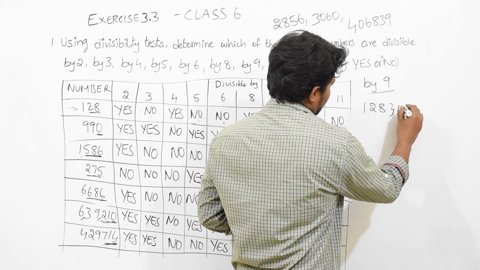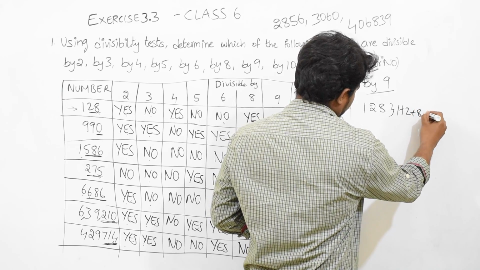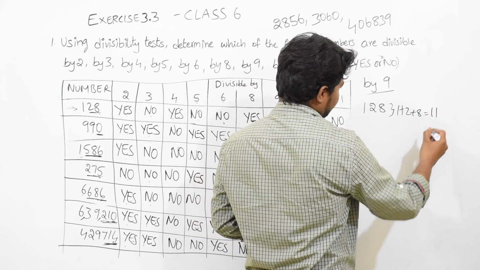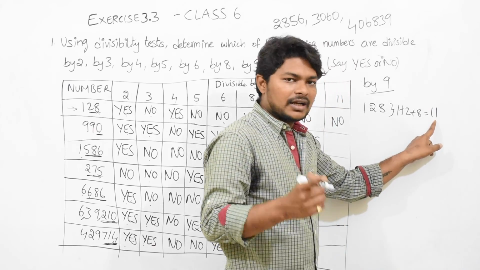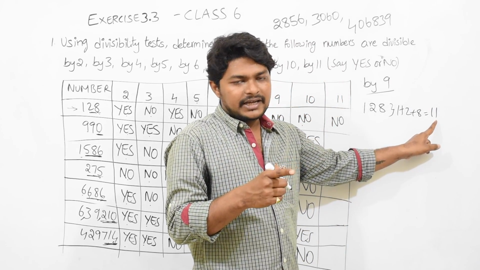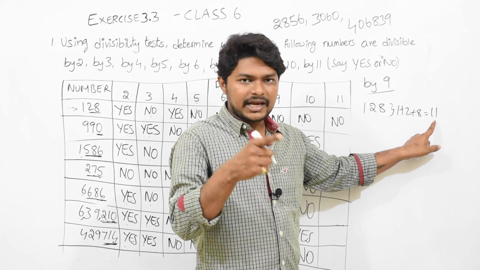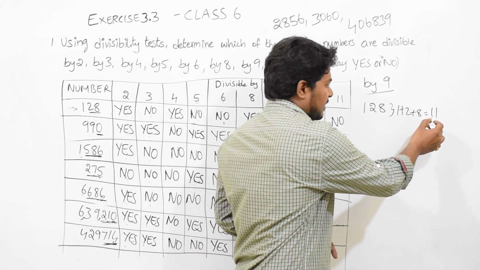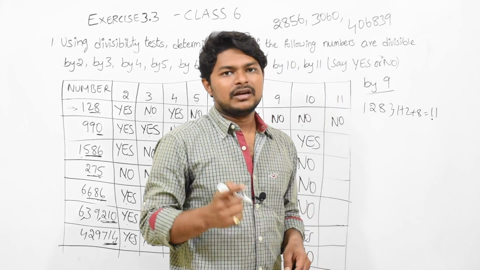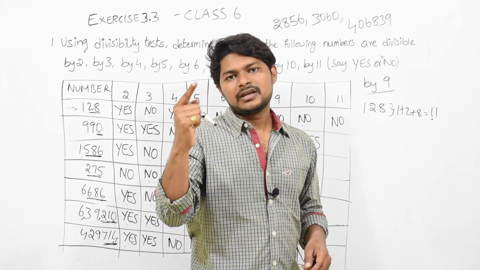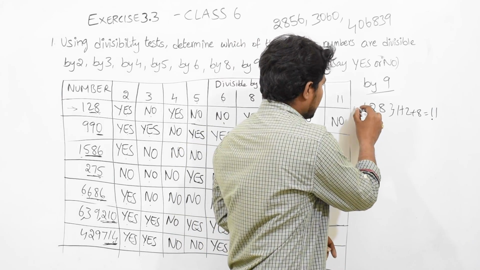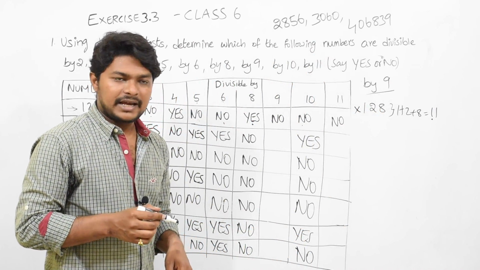What is this adding? 1 plus 2 plus 8. 1 plus 2, 3. 3 plus 8, 11. If this is divisible by 9, or if this comes in the table of 9, then we can say yes, divisible by 9. But 11 will not come in the 9 table. Why? Because 9 into 1 equal to 9, 9 into 2 equal to 18. Okay. So this does not come. So it is not divisible by 9.